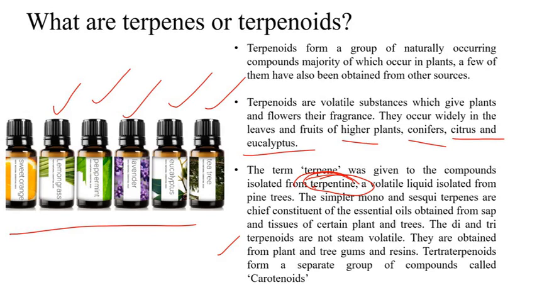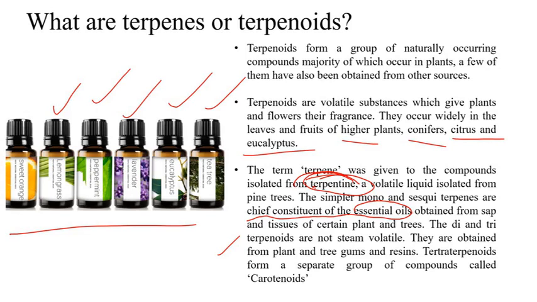We can classify them as mono, di, sesquiterpenoids, etc. Only the monoterpenoids and sesquiterpenoids are the chief components of essential oils. That is very important. Only the mono and sesqui. I'll try to explain what these mono and sesquiterpenoids are in the coming slides. I don't want to confuse you at this moment. So only the mono and sesquiterpenoids are part of these essential oils.